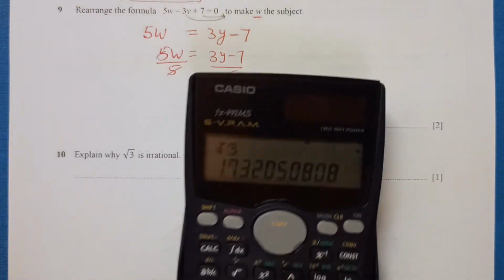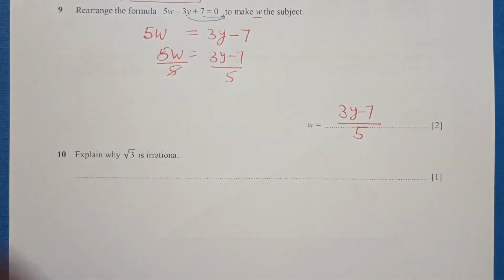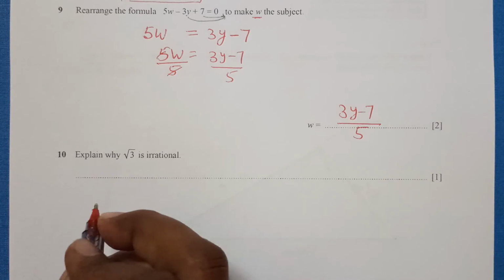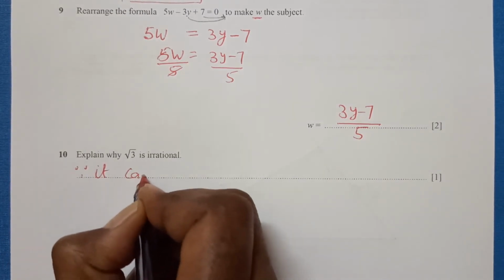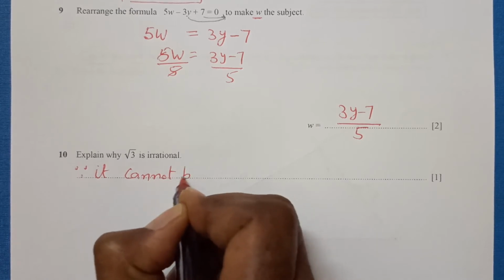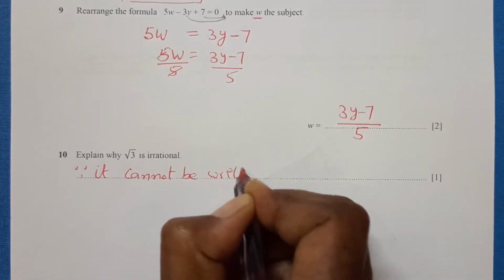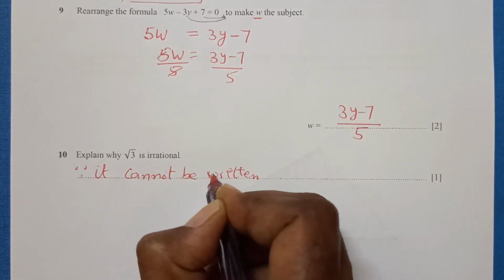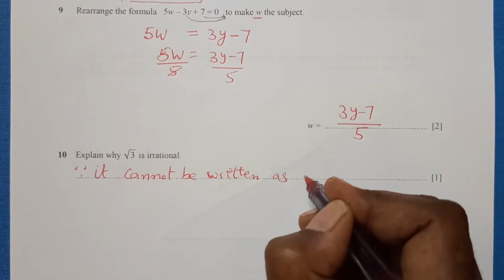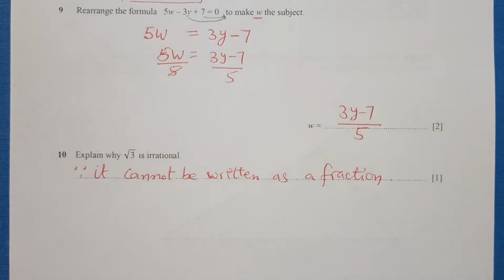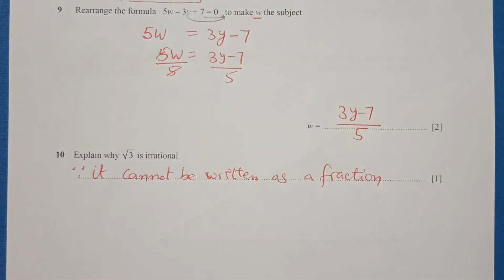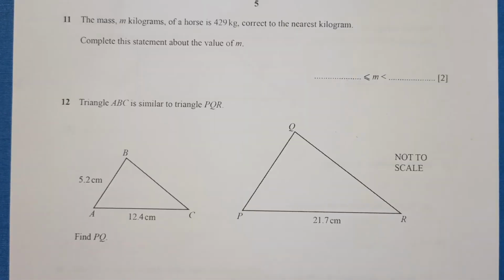We cannot write down this number as a fraction. So we can say this is irrational because it cannot be written as a fraction, right? Let's move to the next question.